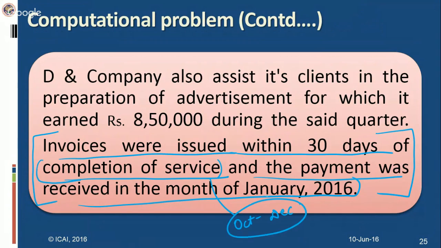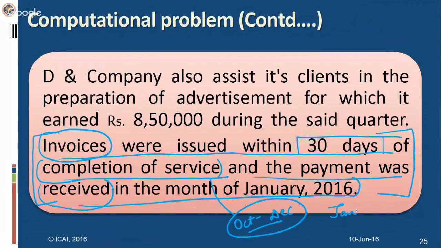Okay. Now when services were completed in October to December and within 30 days the invoices have been issued, so here the point of taxation comes into picture. Okay. Point of taxation, what does it say? As per point of taxation, when the invoices have been issued within 30 days of completion of service, the point of taxation is the date of issuance of invoice or date of receipt of payment. So in this case, the payment has been received in the next month, but the invoice has been issued in this quarter itself. Okay.